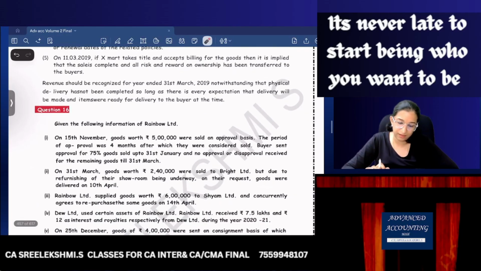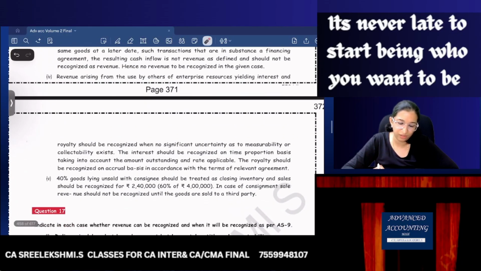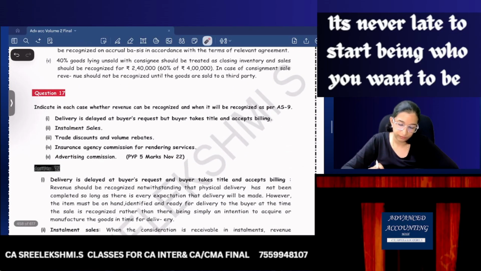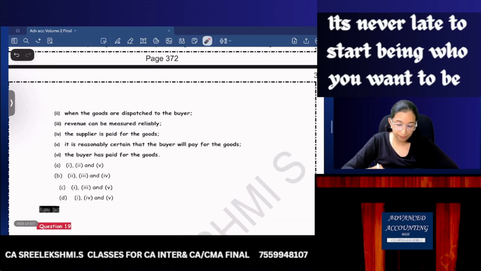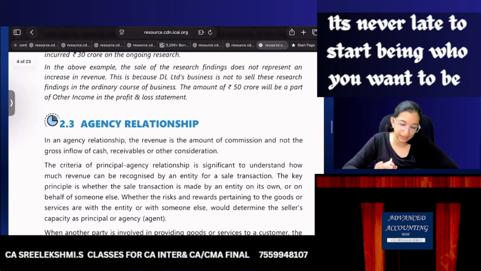Okay, then again, this is all a similar type. I am not reading this. MCQ. So let's go to the study material and do study material illustration number 1.